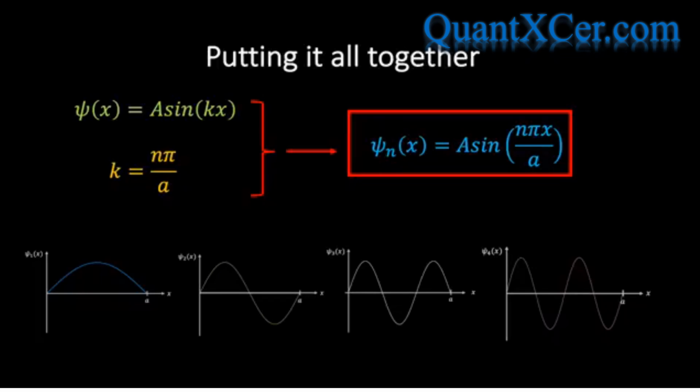The lowest energy state corresponding to psi 1 of x is referred to as the ground state, and those states whose energy increases in proportion to n squared are called excited states.